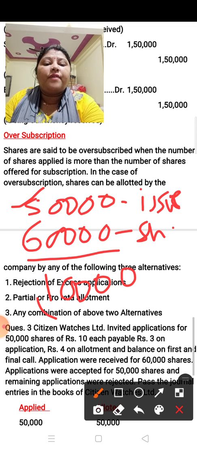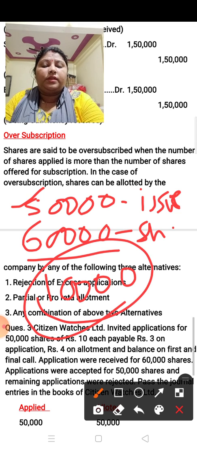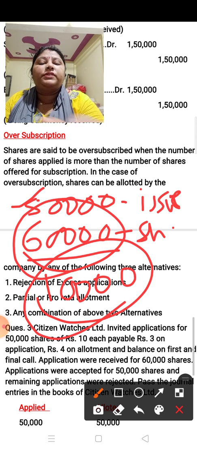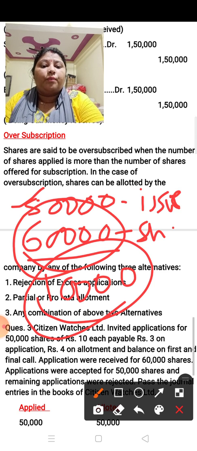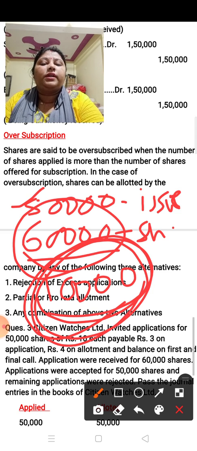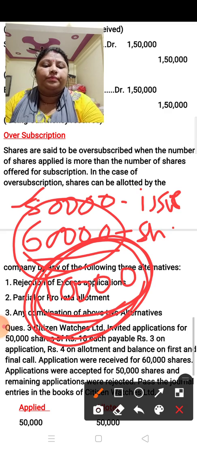Now what do we have to do for these 10,000? If the company has limited shares, only 50,000, they have to issue only 50,000 shares. So how will they deal with the amount received for 60,000 shares? For that, the company has to make three alternatives for these 10,000 shares. Now see, what are these three alternatives?